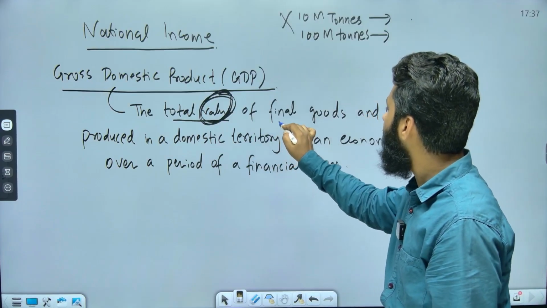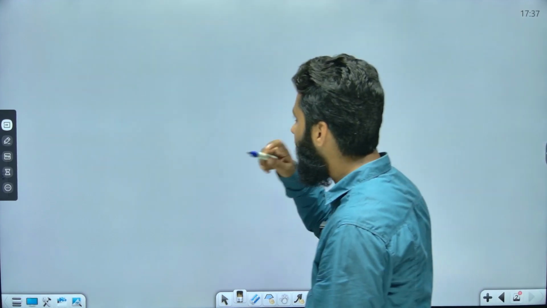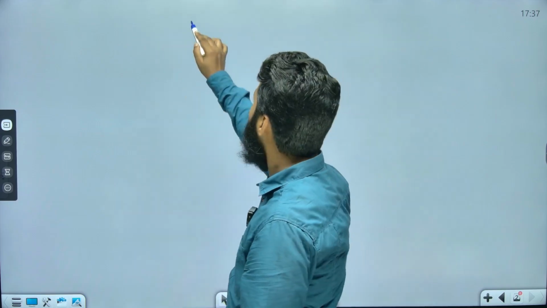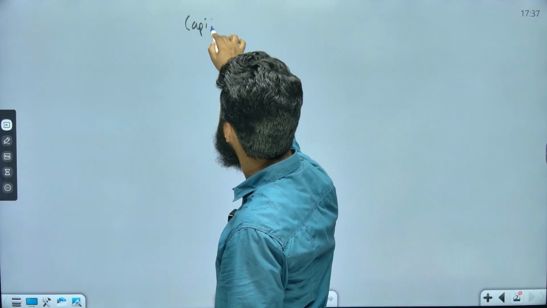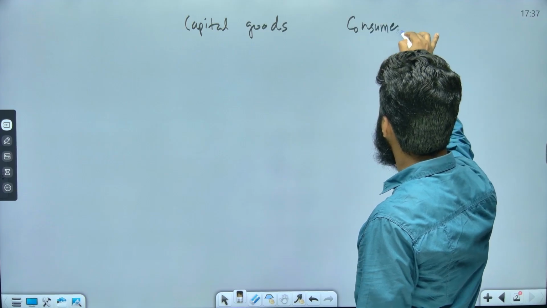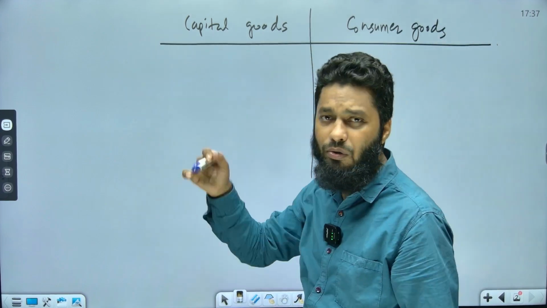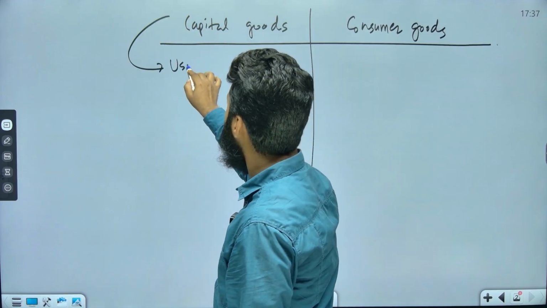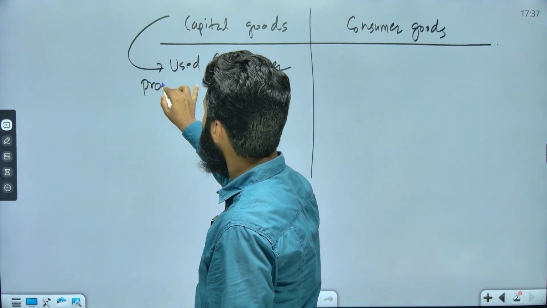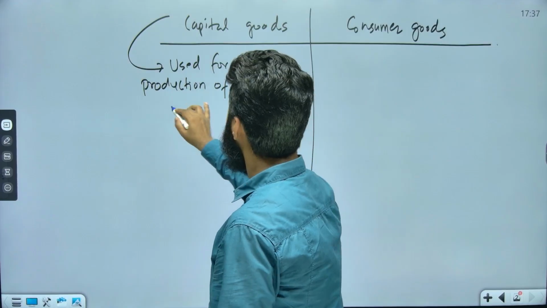Now it is related to final goods and services. So let's understand what exactly final goods and services are. If I want to classify goods and services, there can be n number of classifications, but we can take broadly capital goods and consumer goods. Capital goods are those goods which are used for further production of goods and services, right? This is capital good.